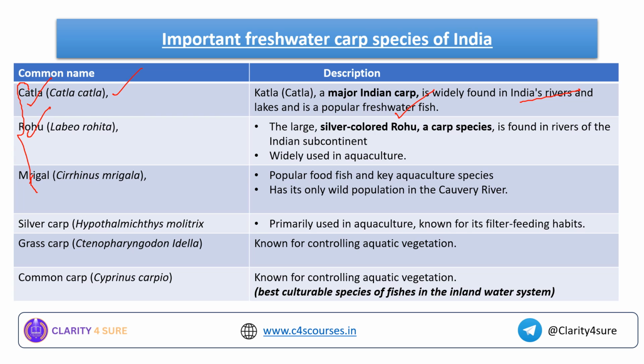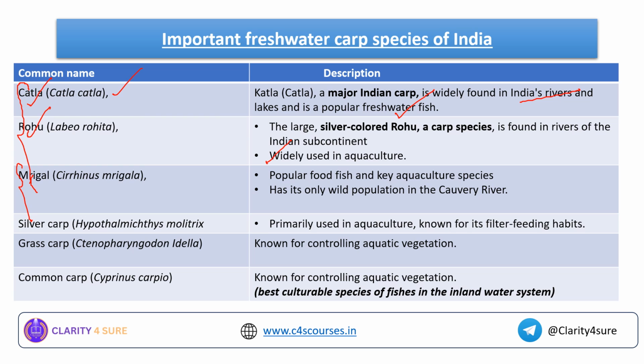This is a large silver colored fish. You should know the appearance of a fish also, the features, the characteristics of the fish. So it is a silver colored fish. It is also a carp species which is found in the rivers of the Indian subcontinent, and it is widely used in aquaculture. Next comes the Mrigal.